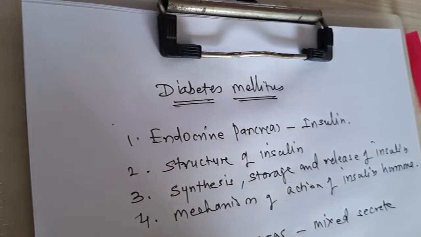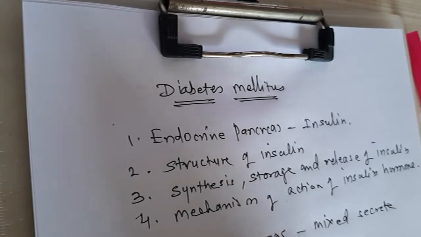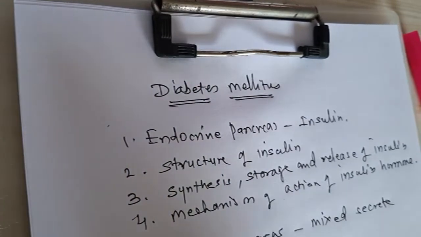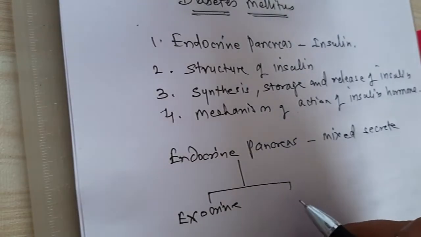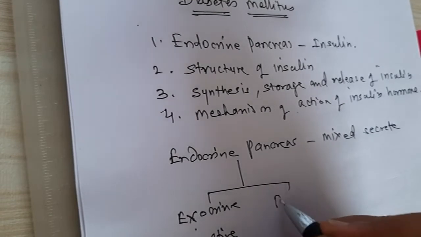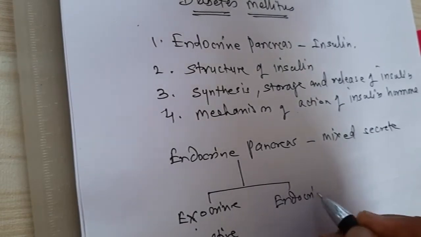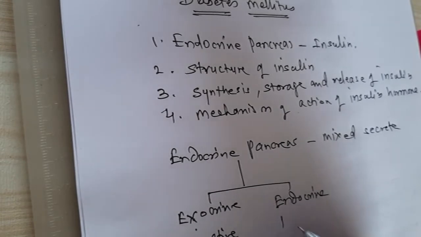So exocrine function comprises synthesis and secretion of enzymes, that is, digestive enzymes, while endocrine function comprises secretion of hormones.